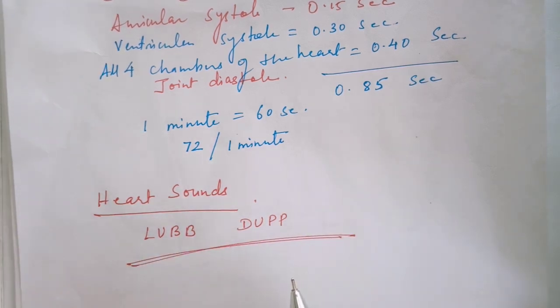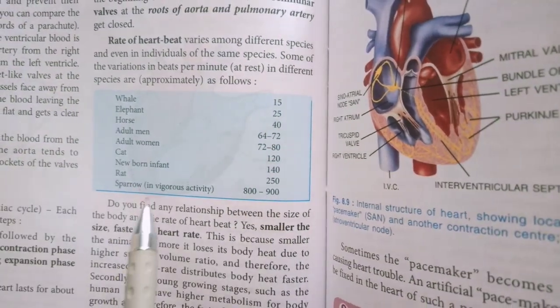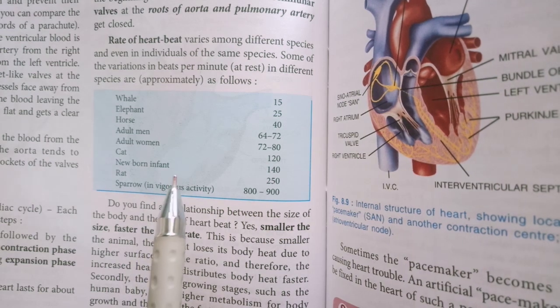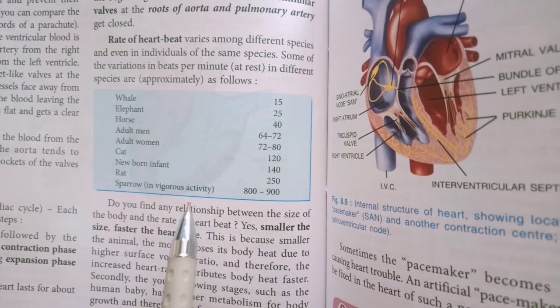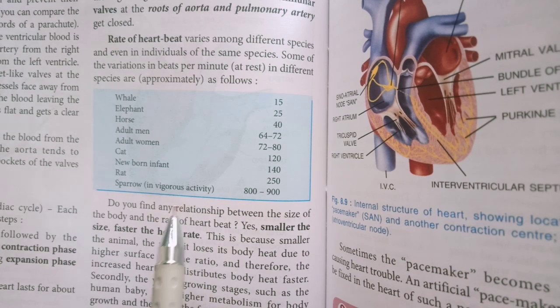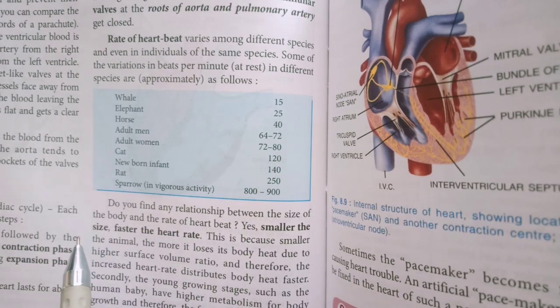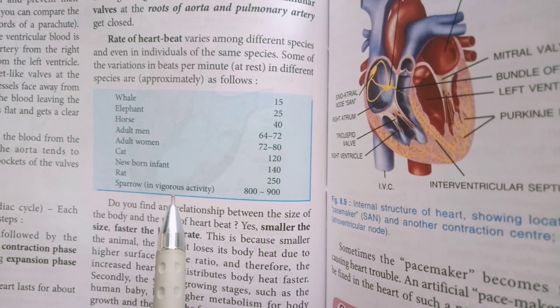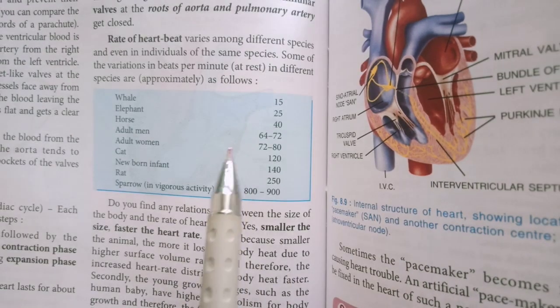This is the sound produced during the functioning of the heart. Okay, and also students, the number of heartbeats varies in different organisms. The number of heartbeats shown by a particular organism also depends upon the body size of that organism, because if the organism is small, the blood has to run through a small distance and come back to the heart once again. But if the organism is very large, the blood in their body has to cover a very large distance before coming back to the heart.